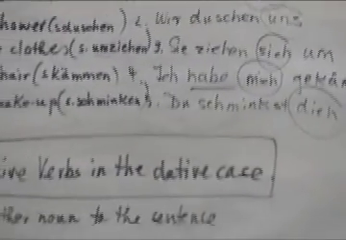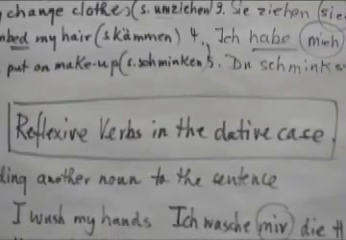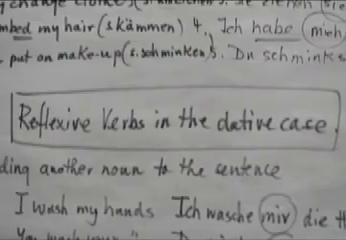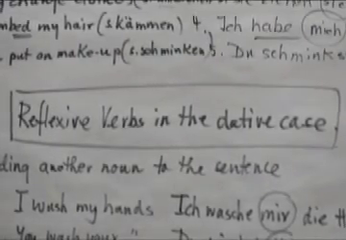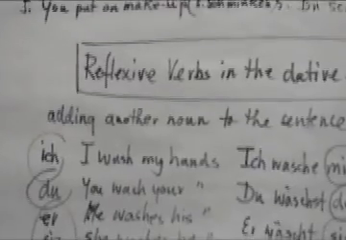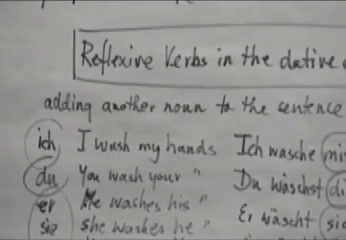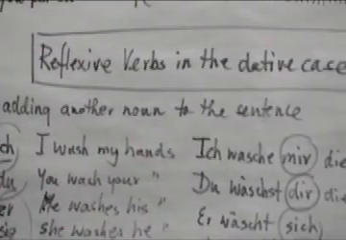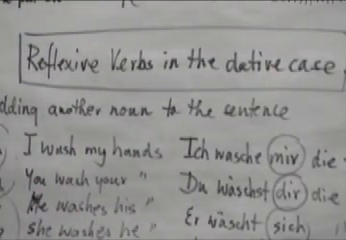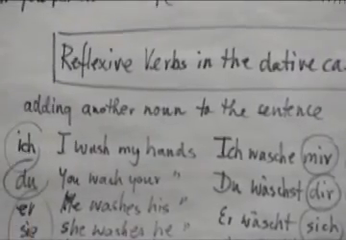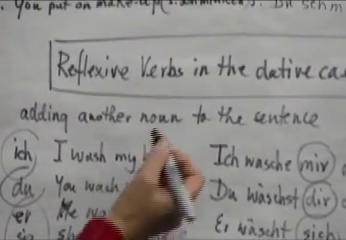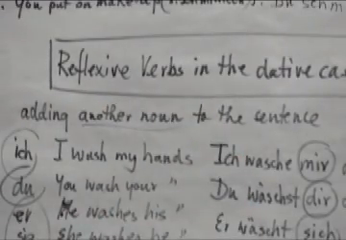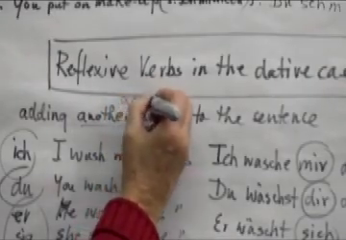Now, sometimes we want to add information to these reflexive pronouns. We want to specify, for example, which part of our body we want to wash, or which part of our body we want to put makeup on, like our face, for example, or we want to wash our hands. So we are adding information, and when we are adding another noun, this other noun is going to be the accusative case.